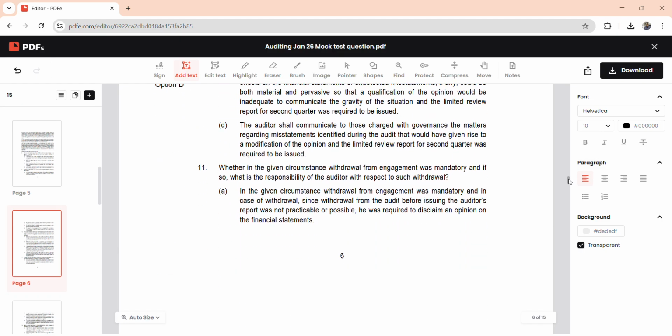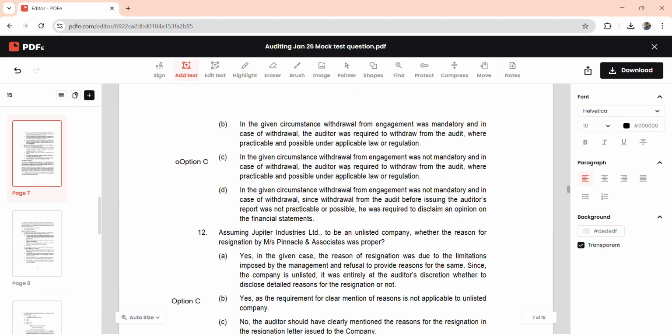And moving on to question 11, whether in these cases withdrawal is mandatory. The correct option is that withdrawal from the engagement was not mandatory, and in case of withdrawal the auditor was required to withdraw where practicable. He need not have resigned, but if required, then he should consider the practicability, the possible effects and the possible laws and regulations. Moving on to the last, assuming Jupiter to be unlisted, if the reason for resignation was proper, the correct answer is option C, that irrespective of listed or unlisted, the auditor should clearly mention the reason for the resignation in the resignation letter issued to the company.